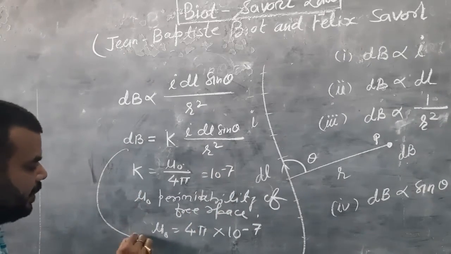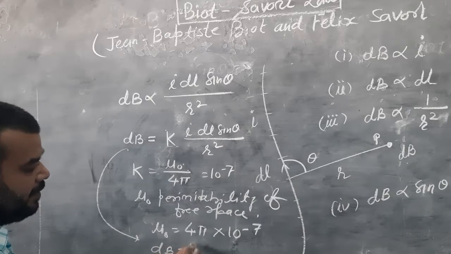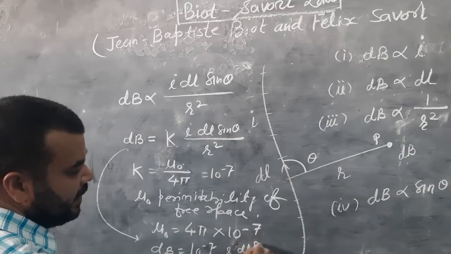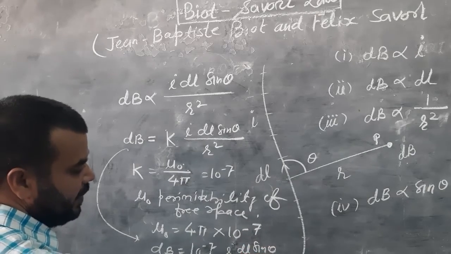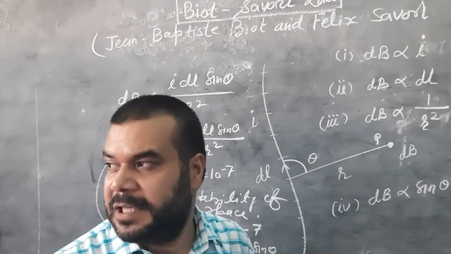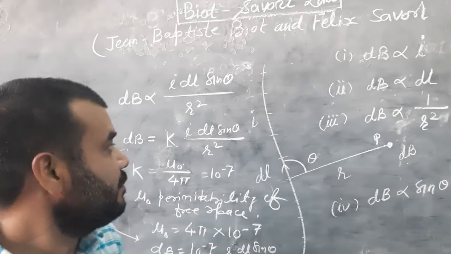So now the equation can be written in the form of 10 to the power minus 7 I dl sine theta upon r square for the medium free space or vacuum.